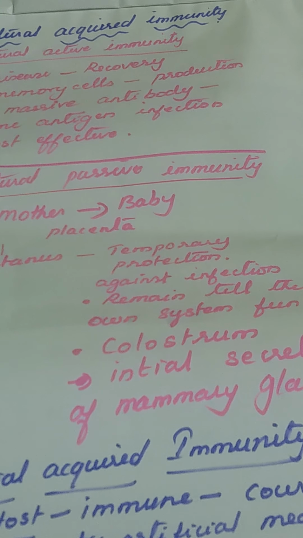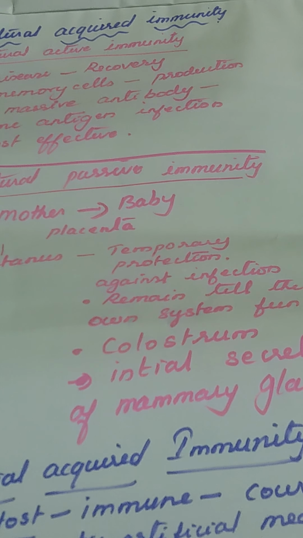Babies get that immunity from the mother through the placenta. Example, tetanus. There is temporary protection against infection, which remains until the baby's own immune system functions. After that it will not work, because it is temporary.